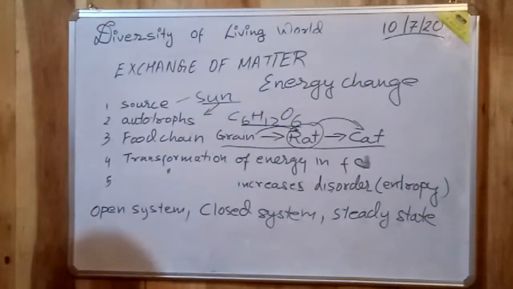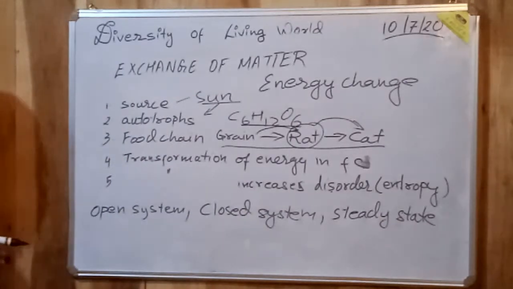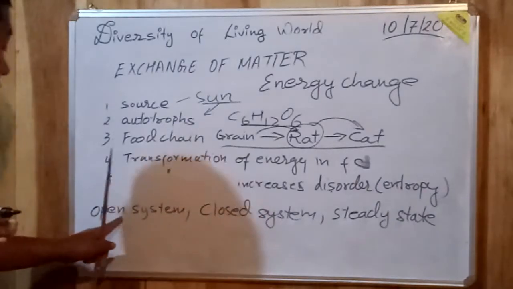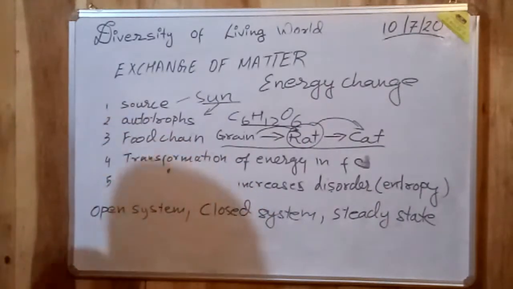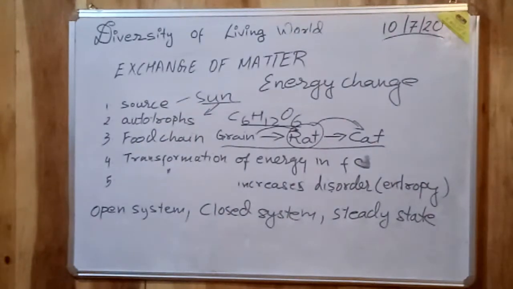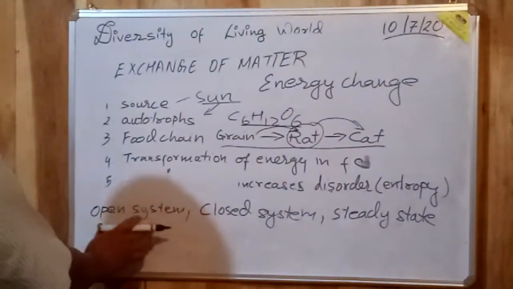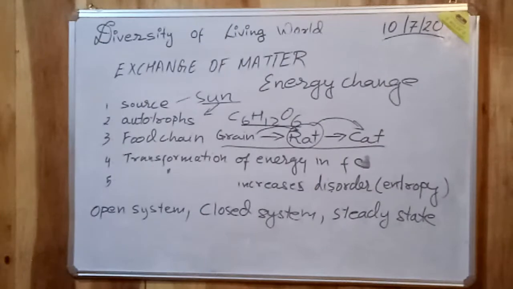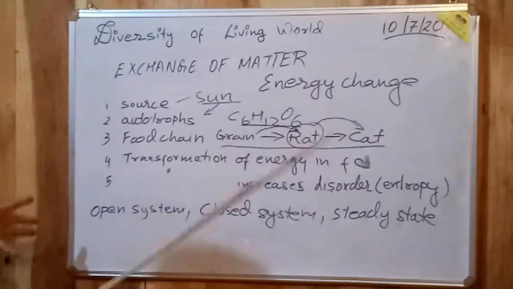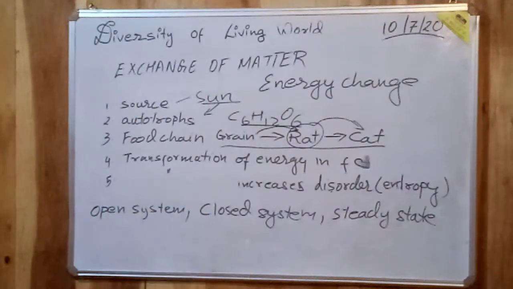The organism dies. Now, there are basically 3 different systems of transformation of energy in the environment: open system, closed system and steady state or homeostatic system. Now, an open system is one where there is a continuous flow of energy in the system. For example, the autotrophs. The sun is there, so as soon as there is day, the solar energy is coming to the surface of the earth and the plant is making the food. So there is a continuous supply of energy, and that type of system is known as an open system.